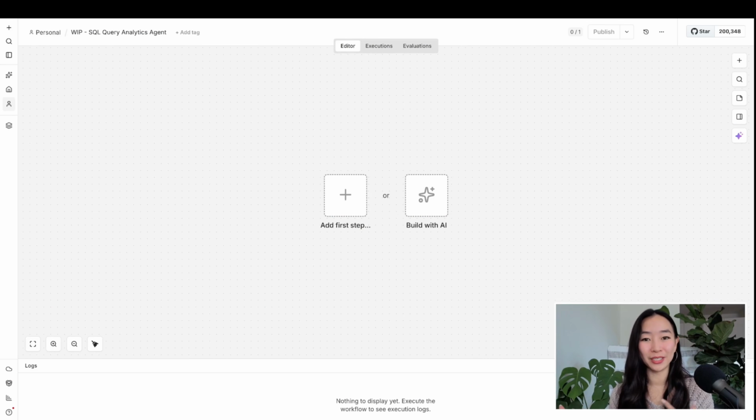All right, shall we start building the workflow together? I'm going to do this node by node in n8n, but if you want to just download the final workflow, I put it in the comments. It's completely free. It's just a JSON. So yeah. All right, let's get started.